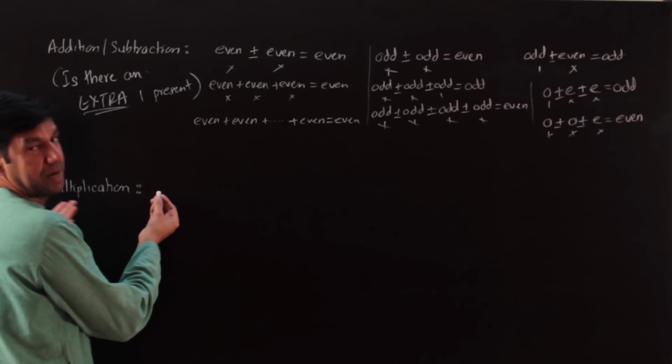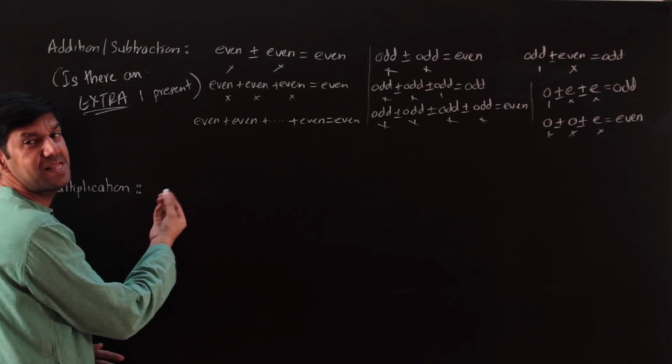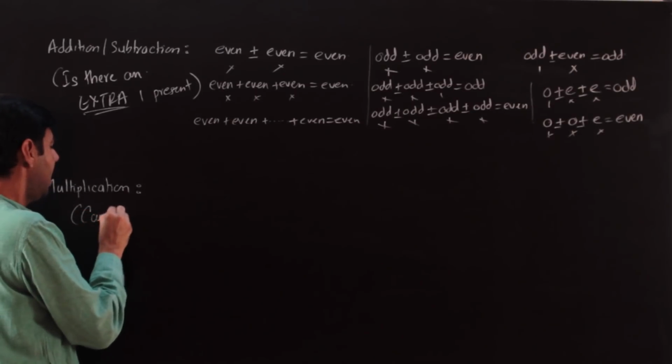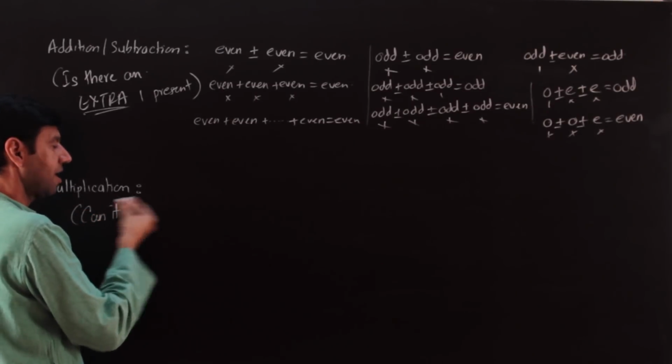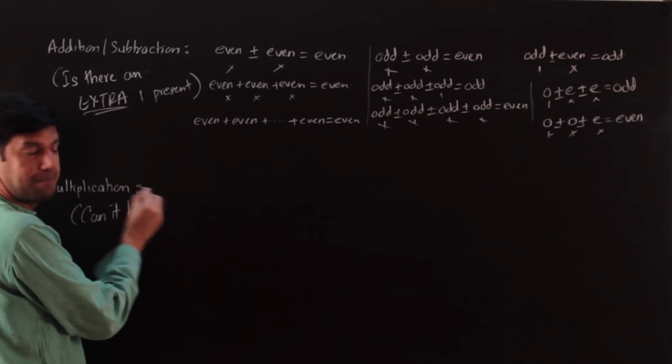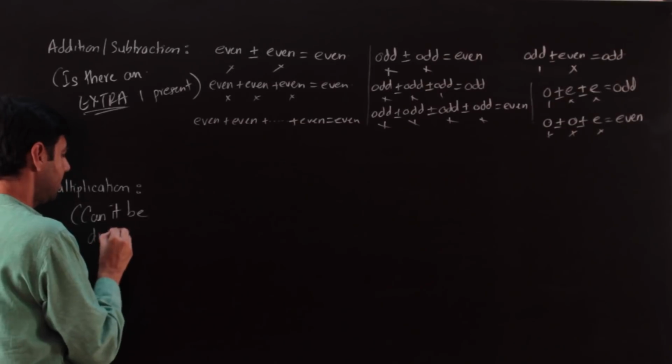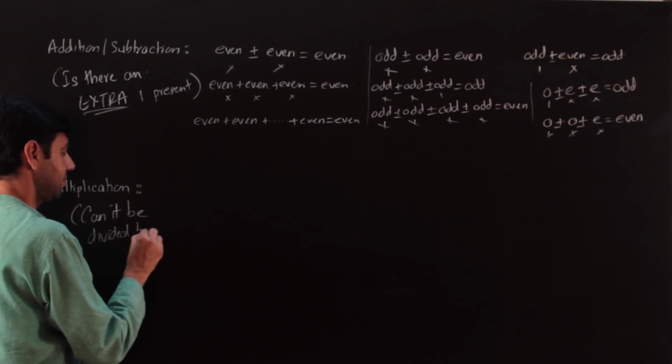When we come to multiplication, I'll think differently. I'll start thinking of whether the product can be divided by 2. This is how I will think.